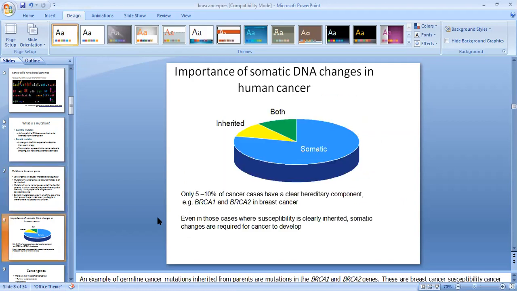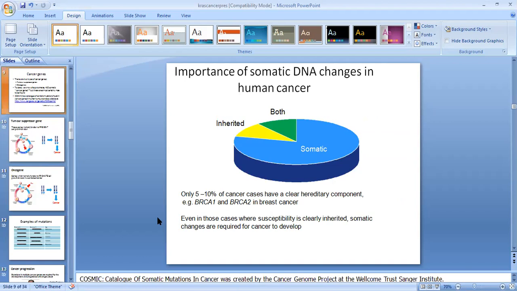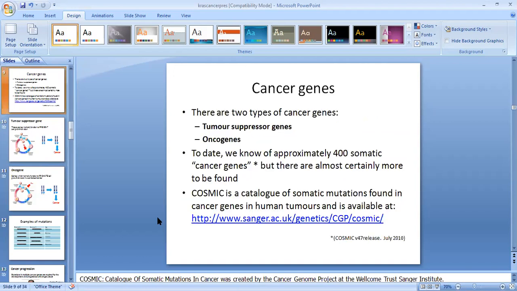Importance of somatic DNA changes in human cancer: 5 to 10% of cancer cases have clearly hereditary components. Even in those cases where the cancer is clearly inherited, somatic changes are also required for the cancer to develop. Cancer genes are tumor suppressor genes and oncogenes. To date, we know approximately 400 somatic cancer genes, but there are certainly more to be found.